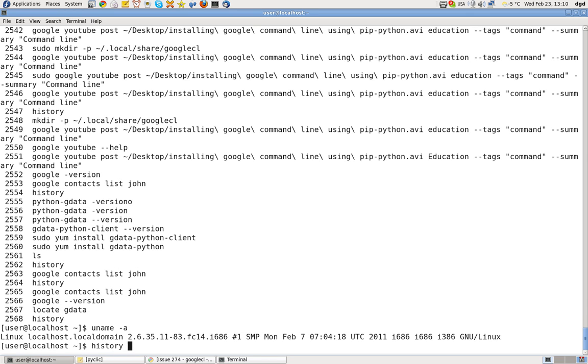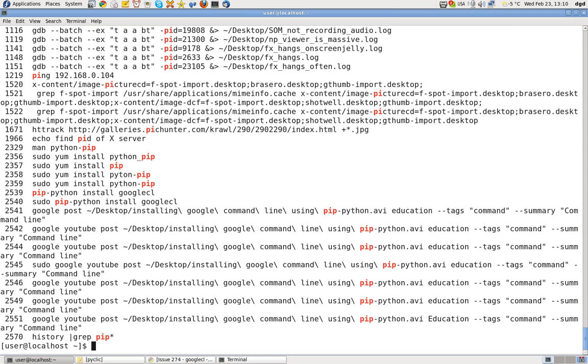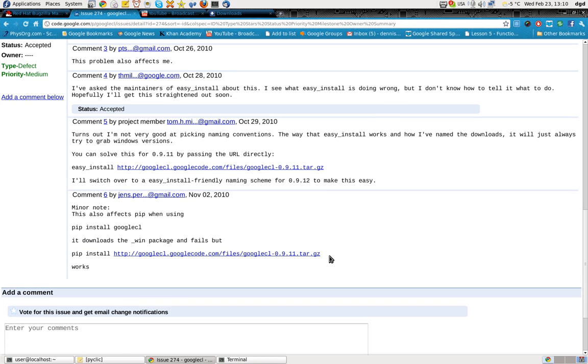Let's do history, grep pip. That should do it. Yeah, right there. Sudo pip python installed. This didn't work, so what I will do is use the full command line, which is right here. Let's try that. Control C.